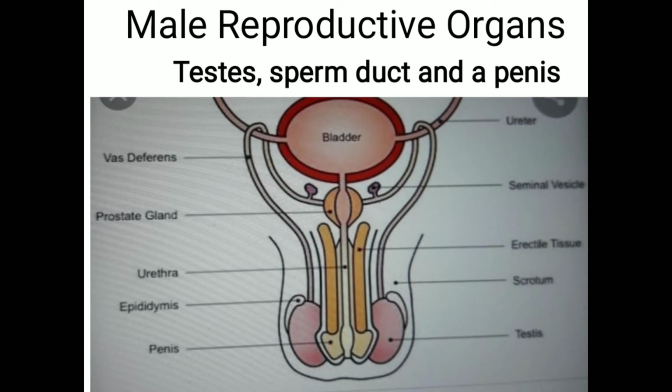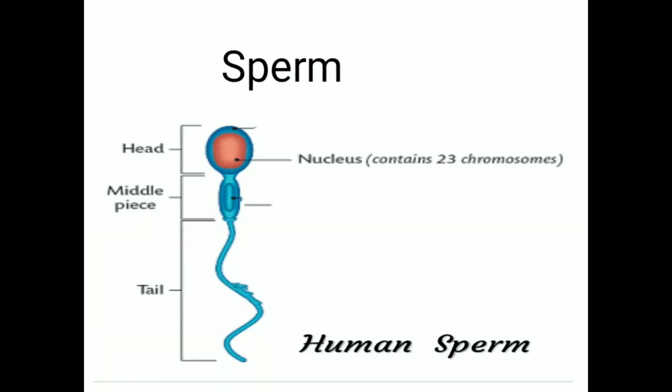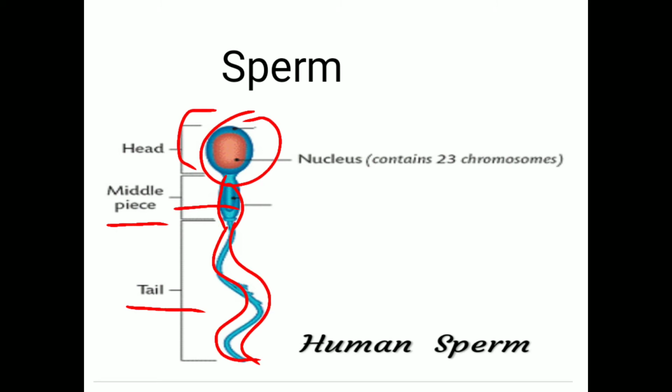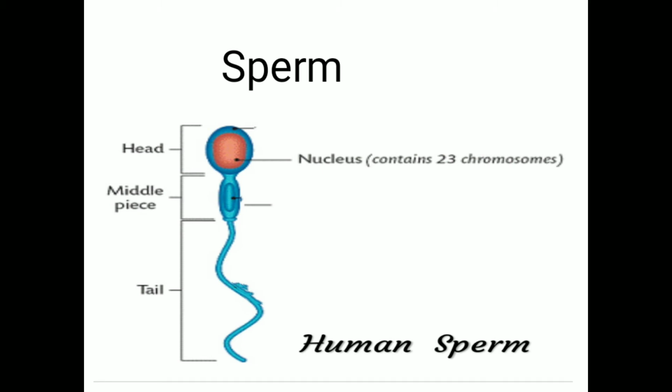Dear students, these testes produce millions of sperms each day. The sperms are very small in size. Each sperm has a middle part called the middle piece and an elongated structure called the tail. Each sperm is a single cell with all the usual cell components.